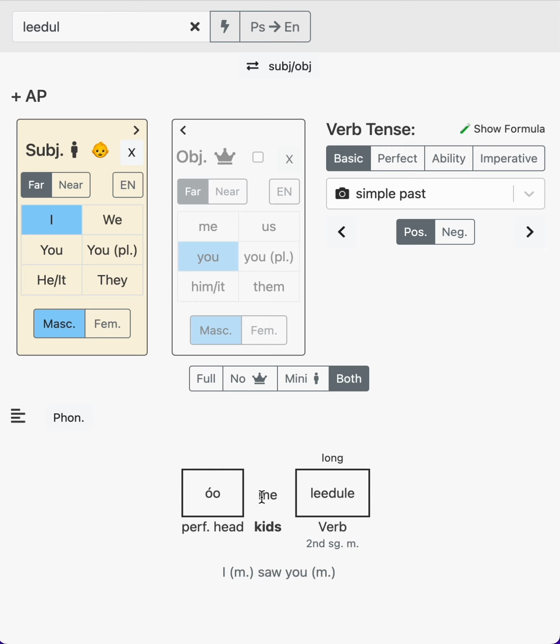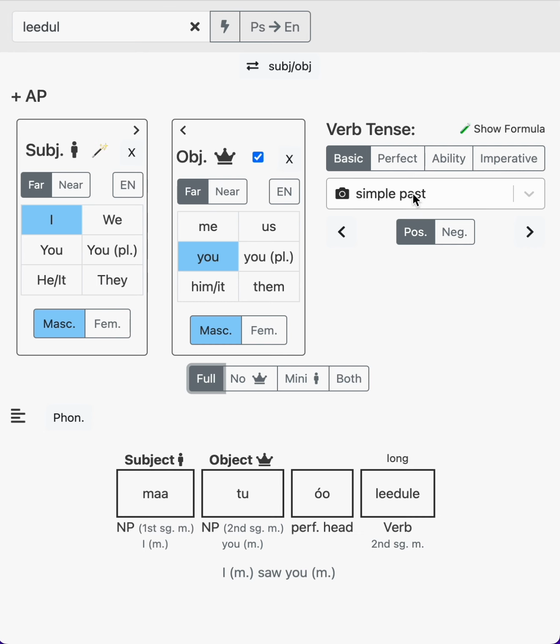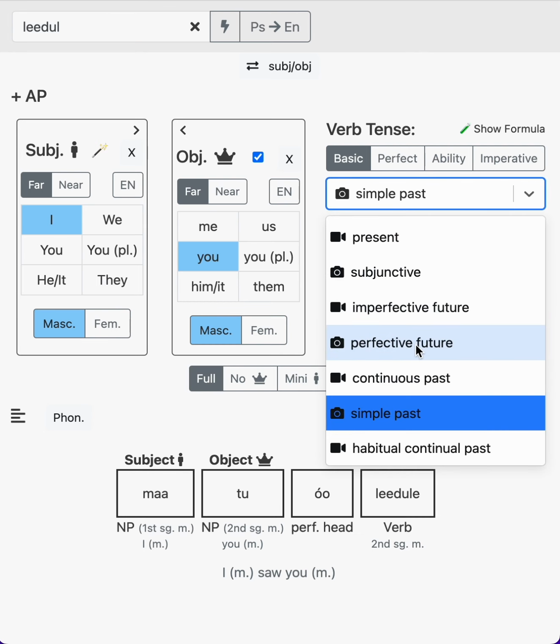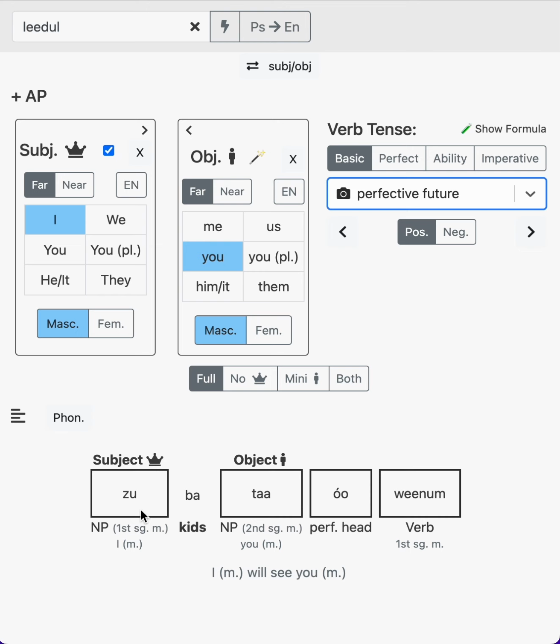But we can stick more than just one mini pronoun in a kids section. How does that work? Let's use a perfective future. Now we have zabatauinam, I will see you. Notice here we have a ba. The future tenses use a ba marker. It's like a little particle, and we consider this also like a little child, like a kid, and we put it in the kids section. So this always has to go in the kids section. We can't say zatabauinam. You have to say zabatauinam, because the ba has to go in the kids section.